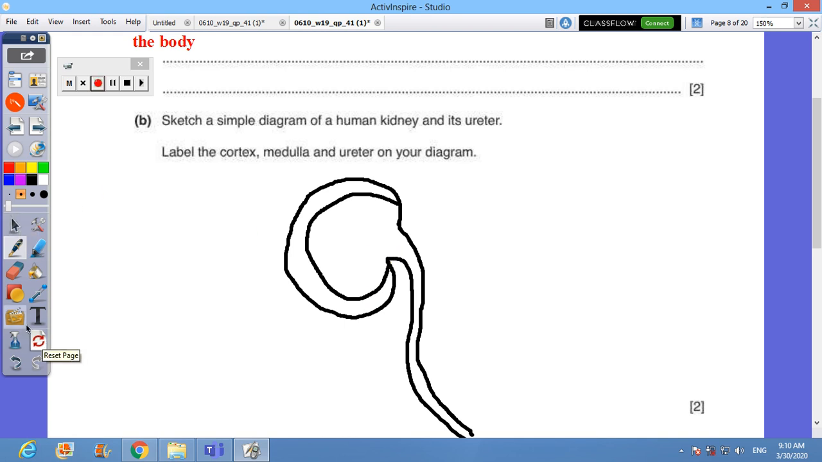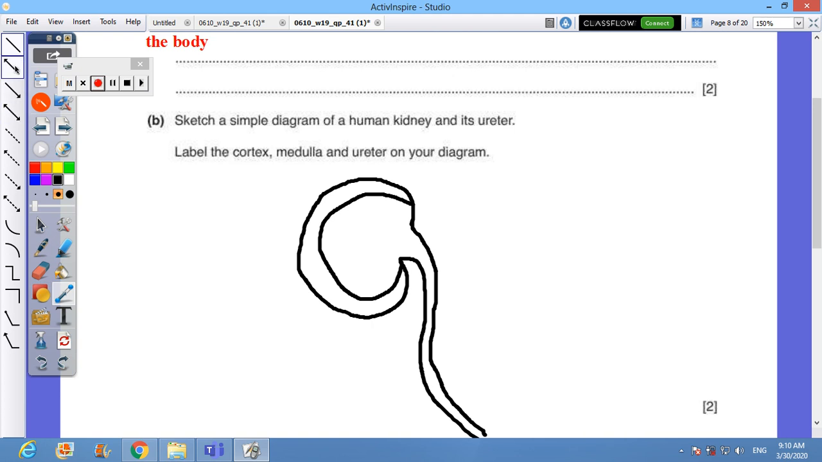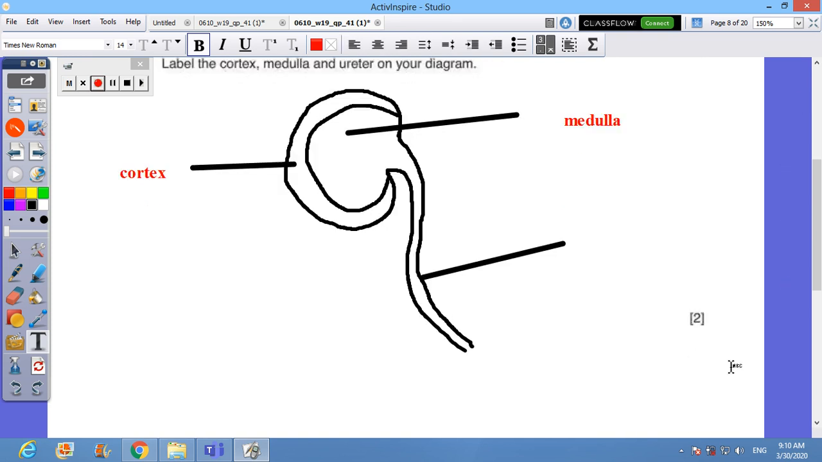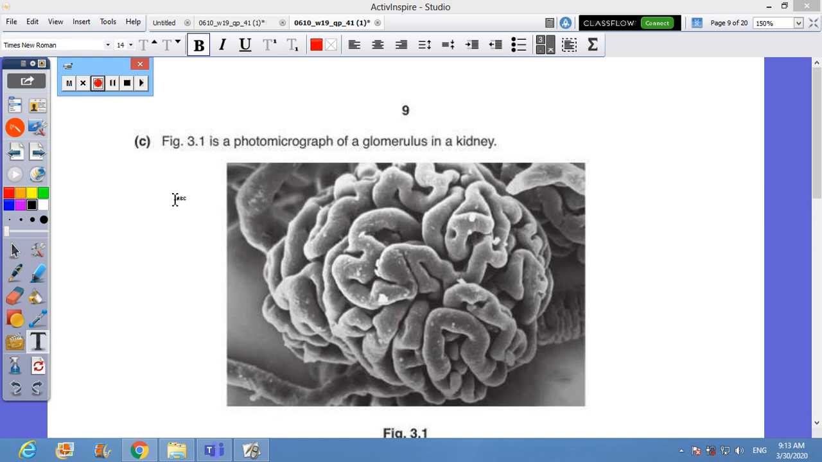So right now we will label. I will need to use lines to label the different parts, just like that. And then I will write my labels. This is the cortex, and this is the medulla. Right here I have the ureter. This is more than enough. About part C, figure 3.1 is a photomicrograph, meaning a real picture of glomerulus in the kidney.